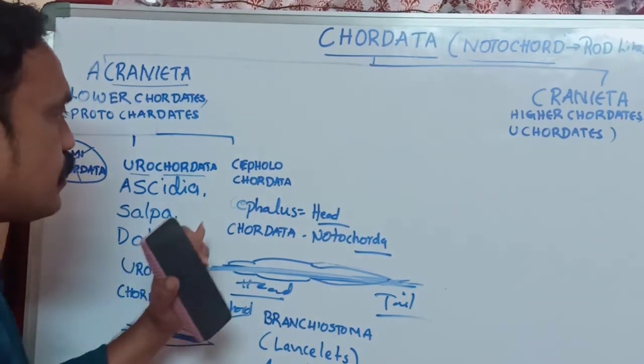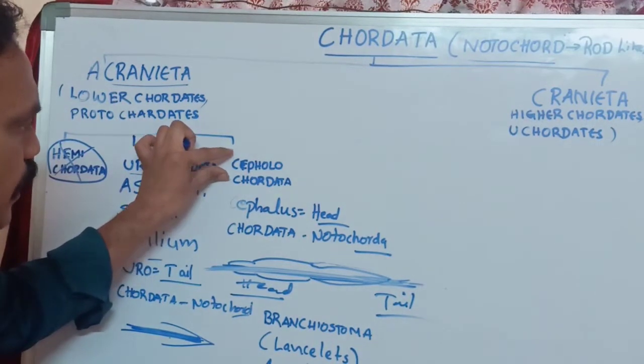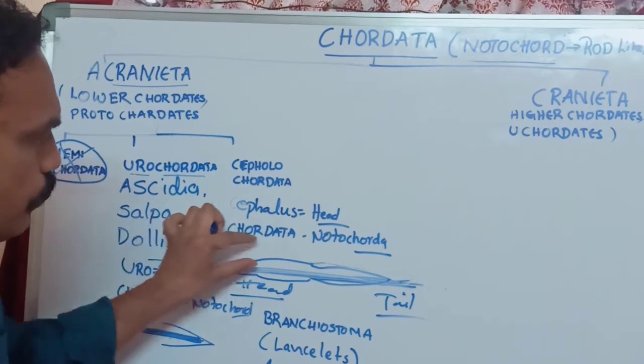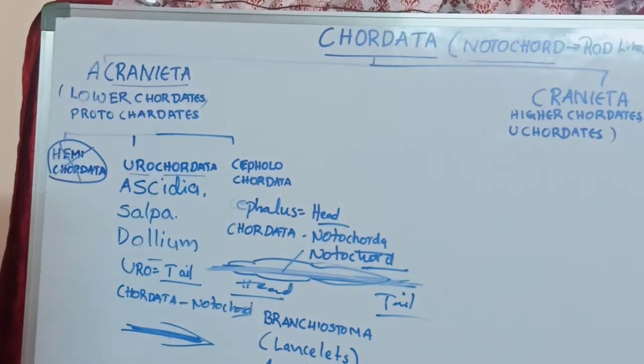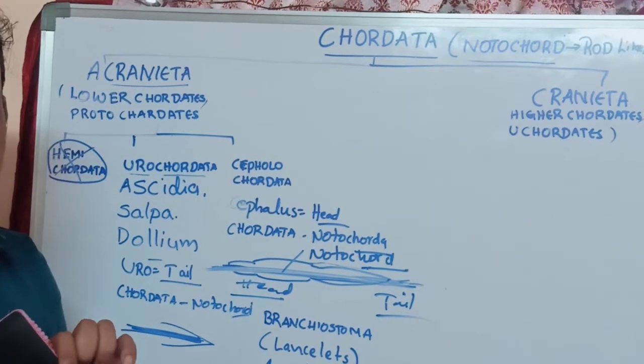If you observe in Cephalochordata, from the head region to the tail region, the notochord is present. Notochord means rod-like structure. The notochord is present from head to tail in their lifetime. In some organisms, the notochord is present only in the larval stage.